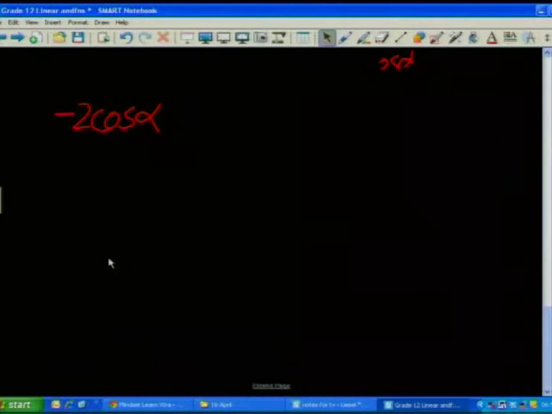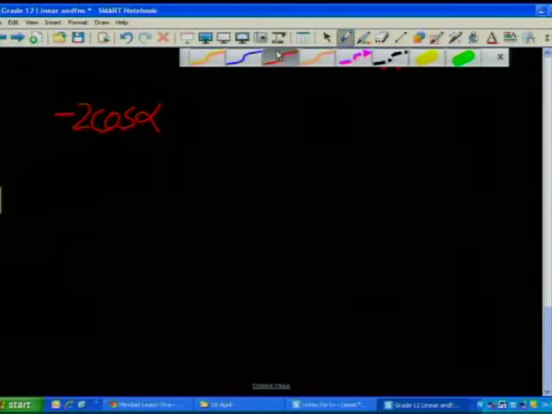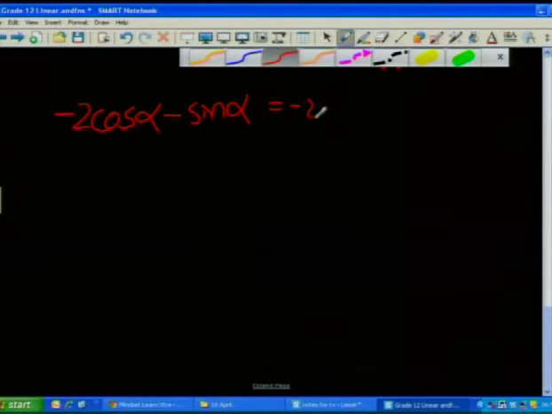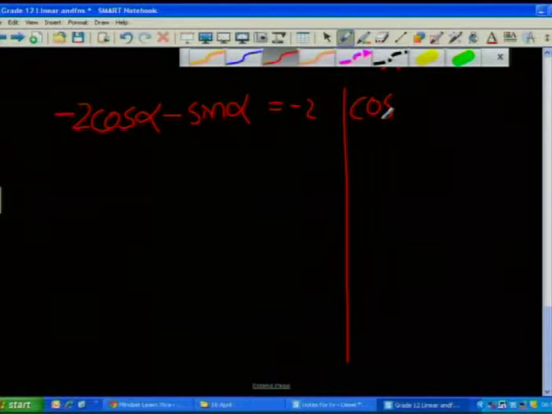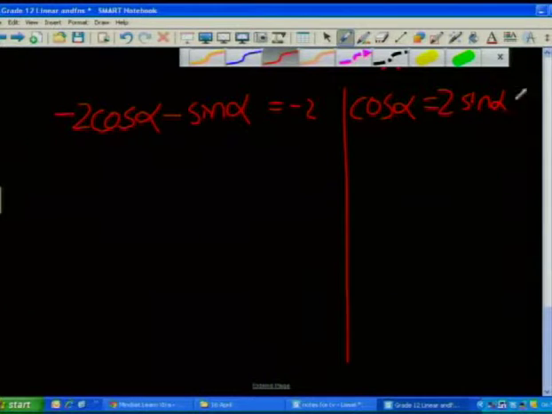Let's have a look at our two equations again. So it's minus 2 cos alpha minus sine alpha equal to minus 2. Just when I start thinking my pen gremlins are sorted out, it starts again. That was my first equation. My second equation I managed to simplify just by manipulating to cos alpha is equal to 2 sine alpha minus 1. Okay, now this is the important bit.